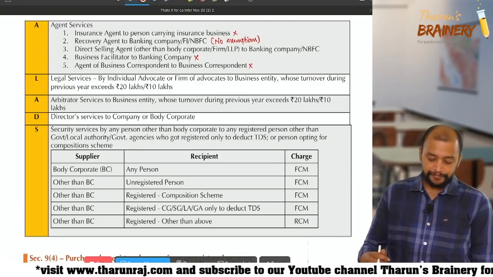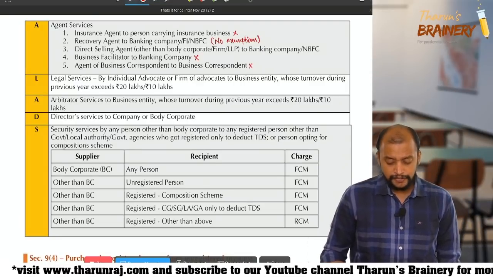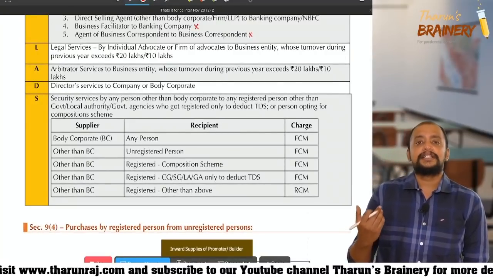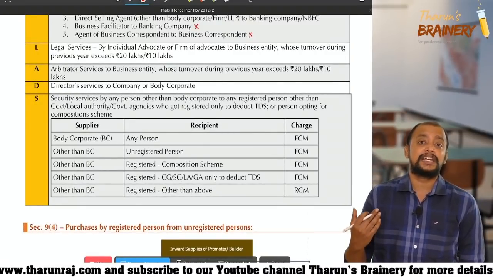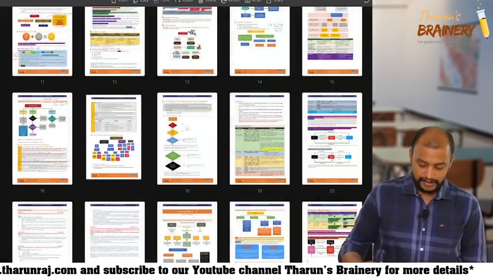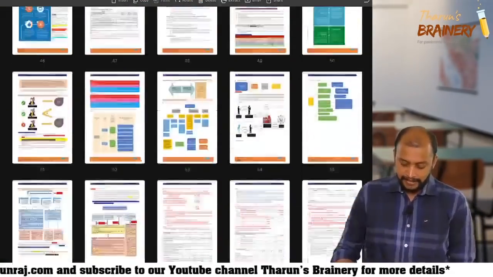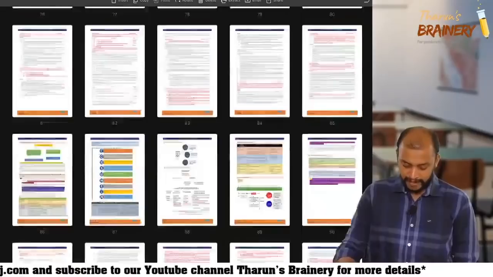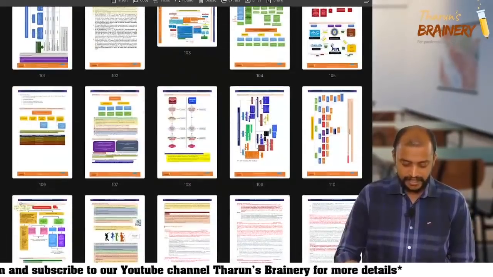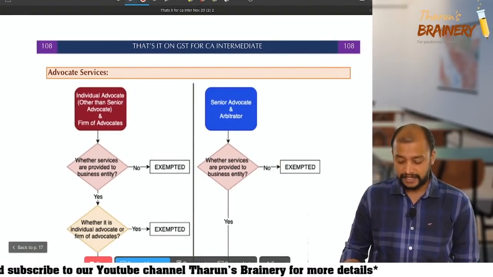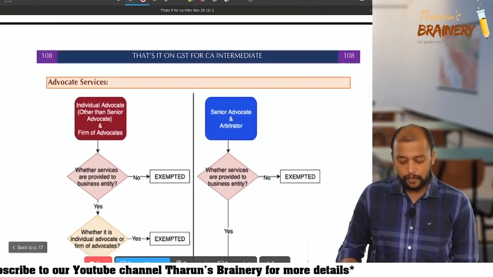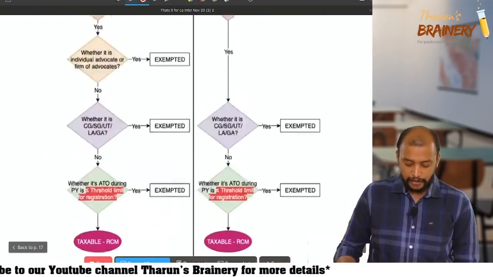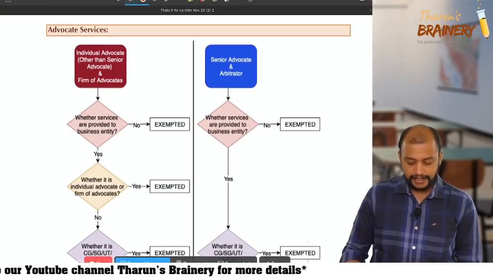So now we are trying to understand the exemptions with respect to legal services. Take page number 108, we have one chart on legal and advocate services. Have a look into page number 108. Please see that.